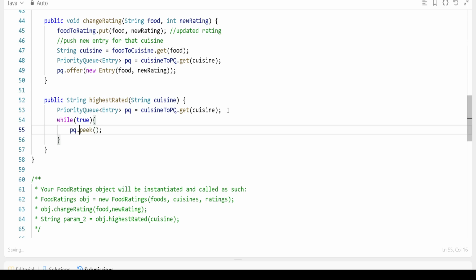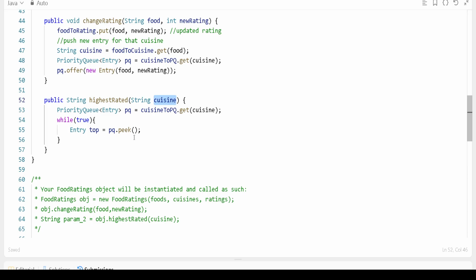Once you get the peek value, this is what we are adding on the priority queue, an entry. So this should be our entry object, and this is nothing but our top entry. So we can get the highest or top from here. Now the top should always be non null, since the constraint guarantees the cuisine exists.